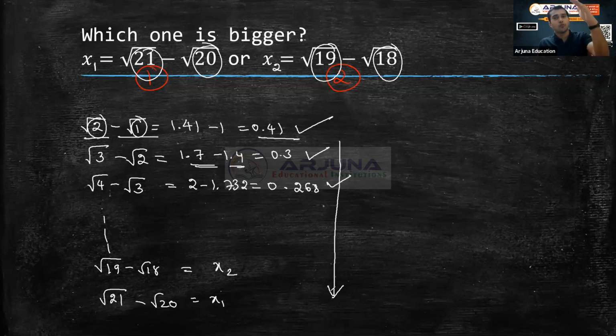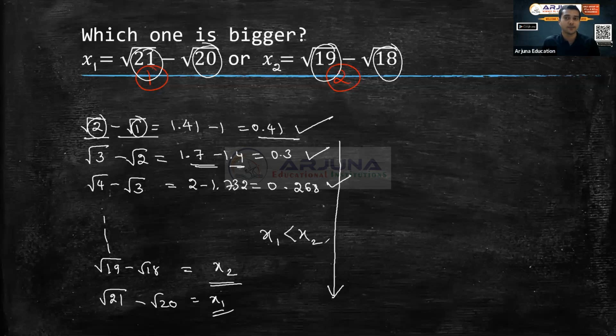That means when you get this, you get x2. After that, you will get x1. Which is smaller? x1 is smaller. That means surely x1 is smaller than x2. So which one is bigger? x2 is bigger. So root 19 minus root 18 is bigger. So that means your guess is correct.